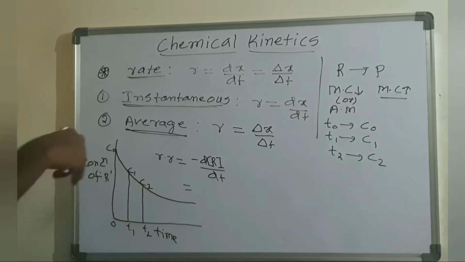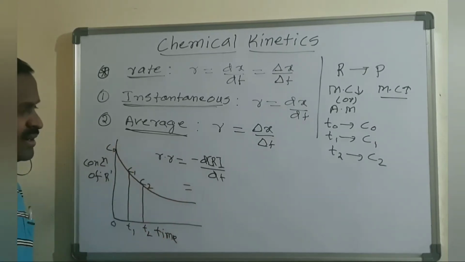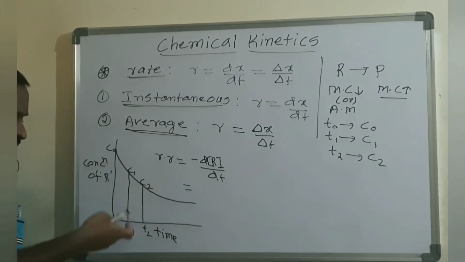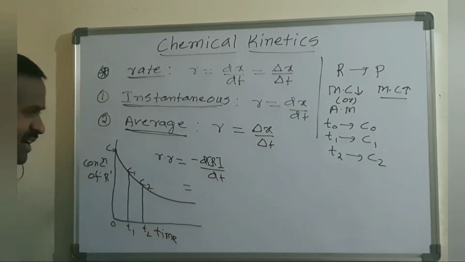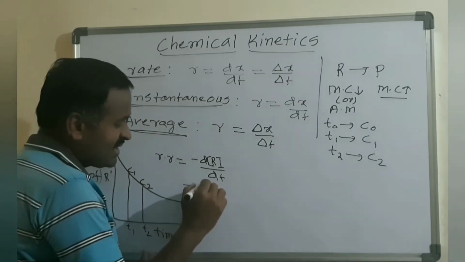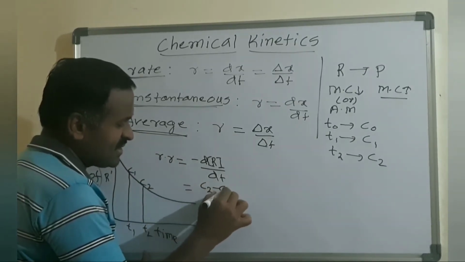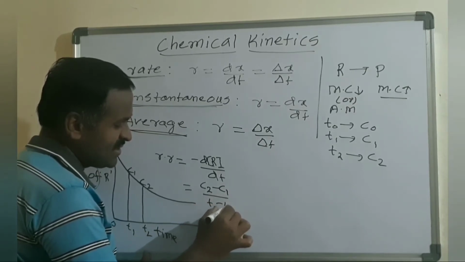Because the concentration of the reactants is decreasing. Using the time interval t1 and t2, we can also write this as C2 minus C1 divided by t2 minus t1.